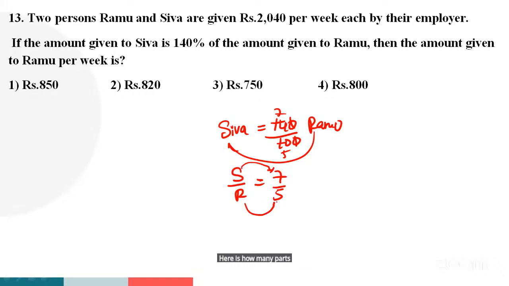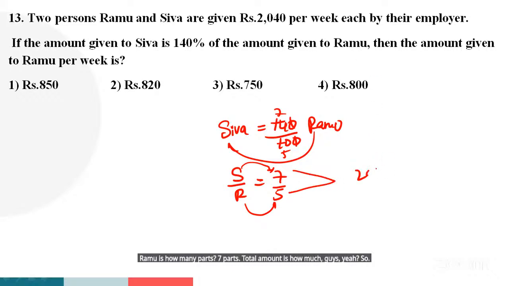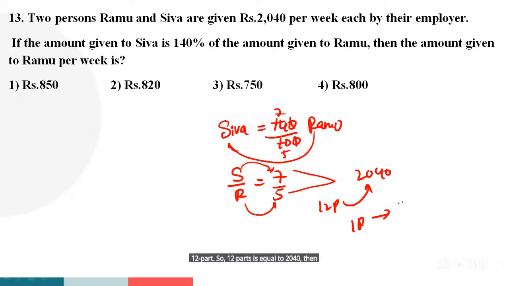Shiva is how many parts here? 7 parts. Ramu is how many parts? 5 parts. Total amount is how much, guys? 2040. And total how many parts here? 7 plus 5, 12 parts. So 12 parts is equal to 2040. Then one part is how much, guys? 170. So we have to find out the amount given to Ramu per week.